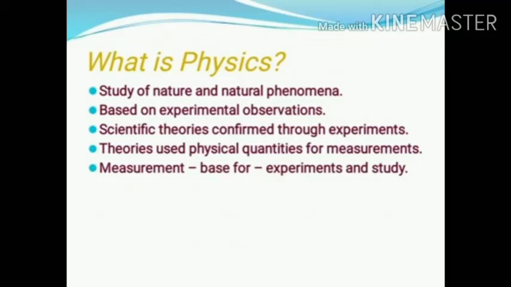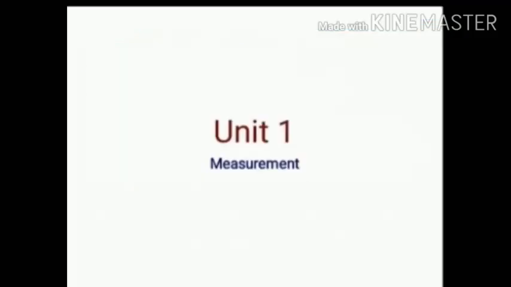For example, Newton's 3 laws are proved through experiment. All theories use physical quantities for measurements. So, measurement, measuring things, is the base for experiments and study. I am going to start the first unit, measurement.